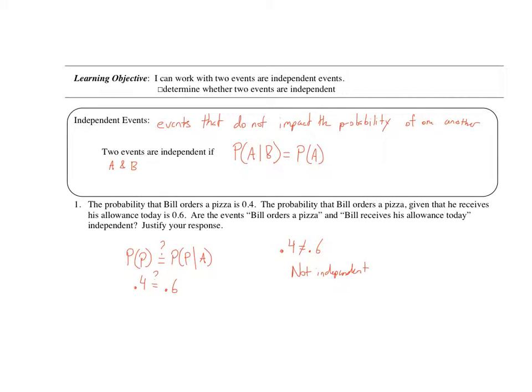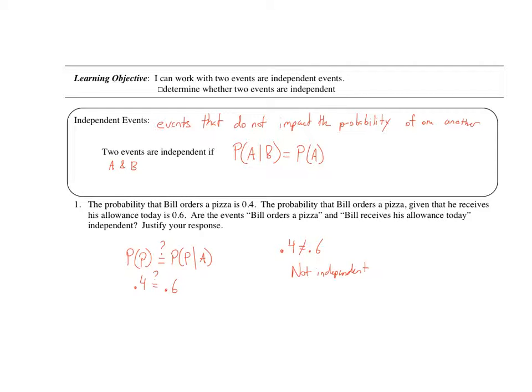Hello. So to talk about independence, we did do an activity in class that would show this more clearly, but through the experience of the dice game and the card game that we started the unit with, I'd still be able to talk to you about this pretty clearly. So, independent events are events that do not impact the probability of one another.